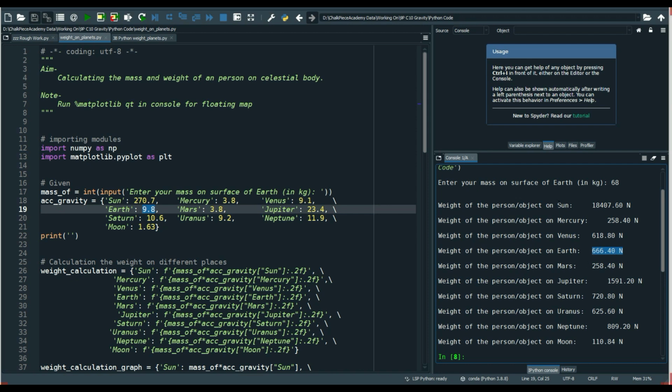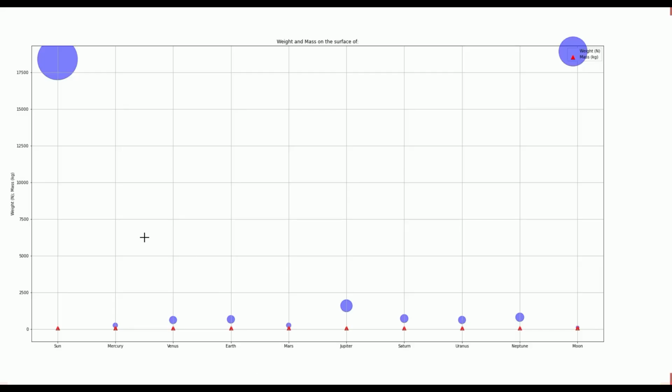Right guys? On the surface of the moon, if by chance I'm able to go and stand over there, I'll be experiencing 18,000 odd Newton of force. So almost by a factor of 270.7, right? By this factor, you have to multiply 68, and that will be the weight. On the surface of the earth, it is 9.8. And on the surface of other places, we'll be analyzing that also.